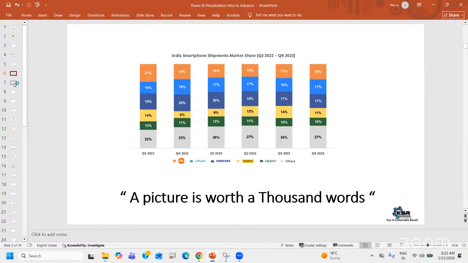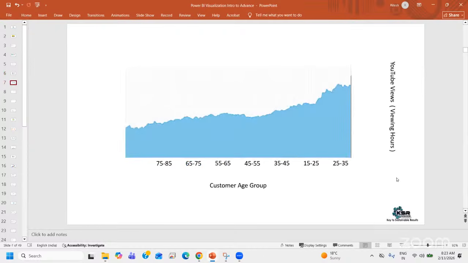So if I go on adding, maybe I'll take one more example. See, I'll not speak anything about this visual. Just take some time, maybe a few seconds, and let me know what this visual is about. So can anyone guess what this visual is about? The particular people who are using YouTube and watching, right? A particular age of people. Yes.